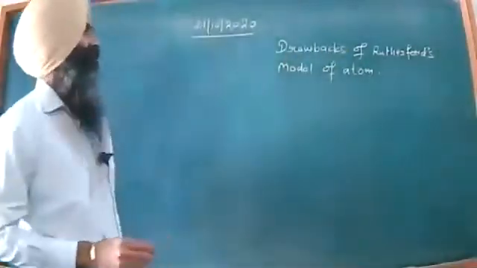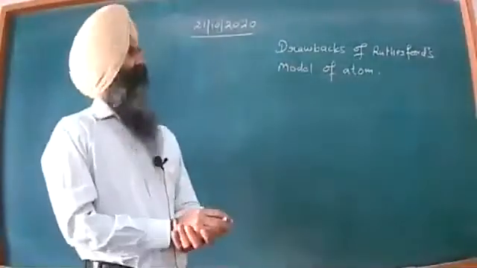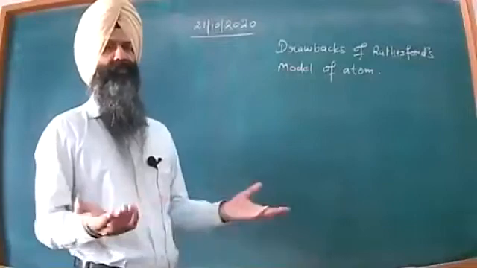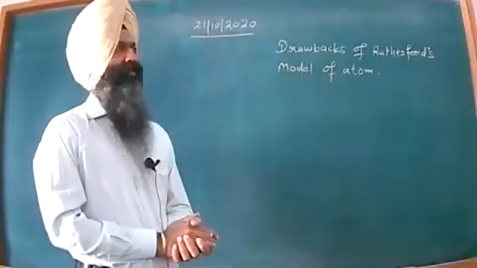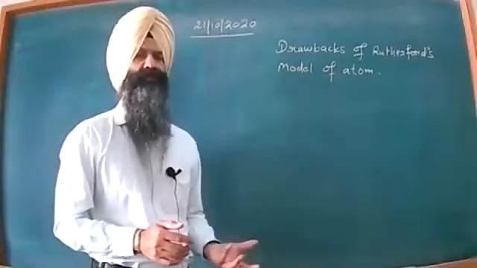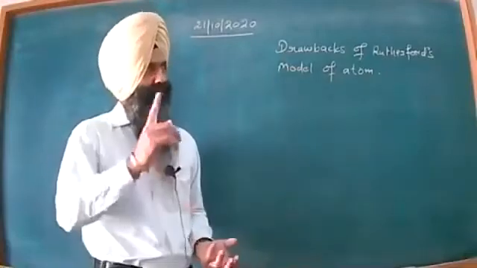There were many points which Rutherford's atomic model could not satisfy, and this further led to the development of Bohr's model of atom.